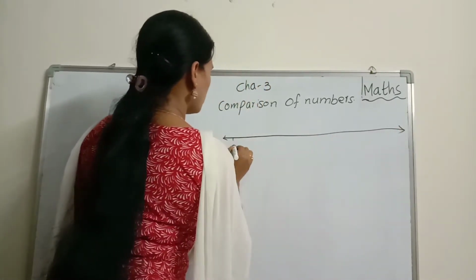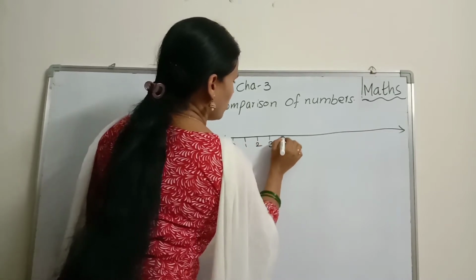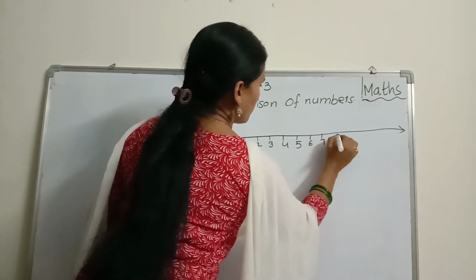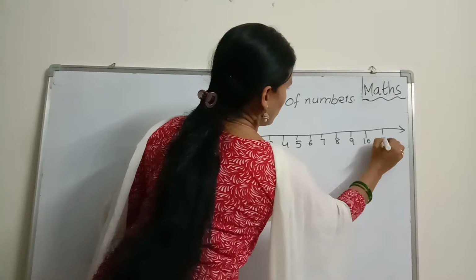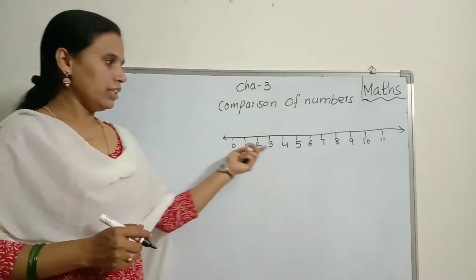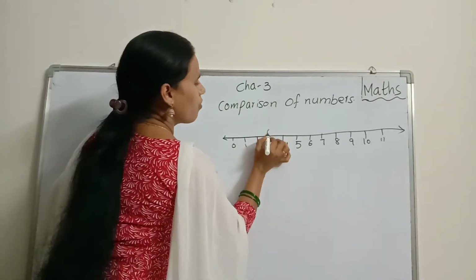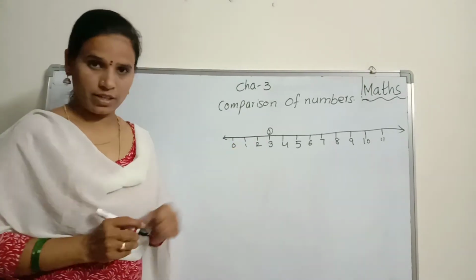What is this? Number line. Yes? 3, 4, 5, 6, 7, 8, 9, 10, 11. See, look at here, children. On the number line, where is the ball? On the number 3.